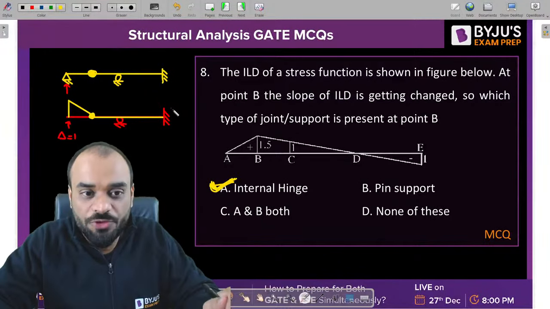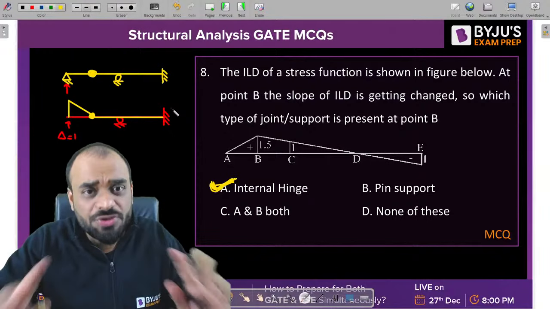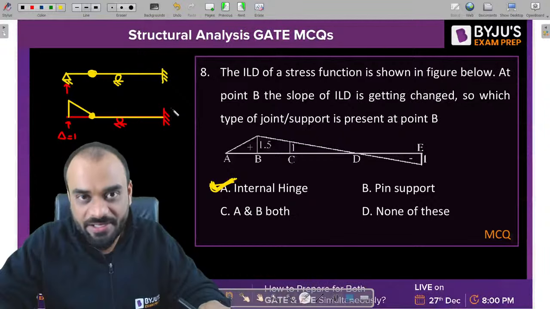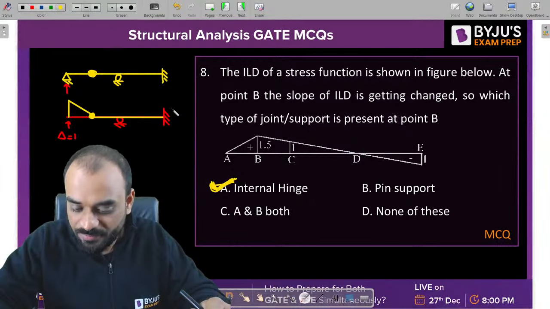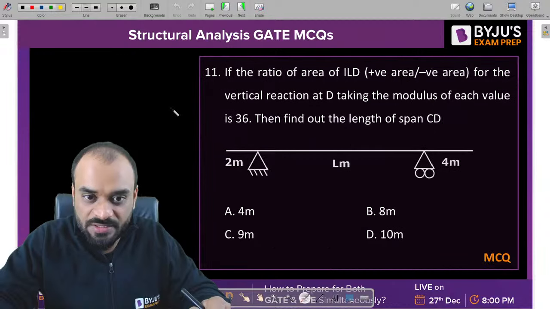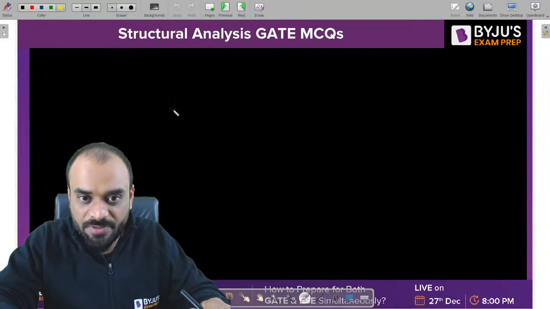Is it clear to all of you? By using this trick, we are able to solve a lot of questions of ILD. Kindly apply it. Let me tell you one simple question, then we'll discuss the rest of the questions also.